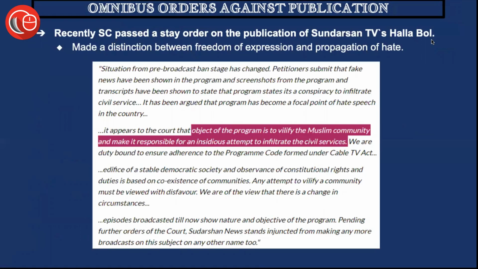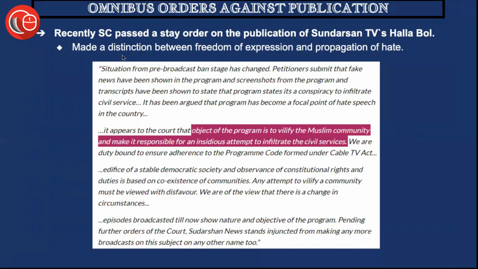Now, this has been a highly debated issue wherein there is a program called Halla Bol, which is telecast on Sudarshan TV. It had this agenda of discussing the so-called infiltration of Muslim candidates into the Union Public Service Commission, or the UPSC posts. That was considered highly inflammable in nature, as it had potential to cause disturbance in the society, and thus a ban was put up by the Supreme Court on the telecast of that particular program.